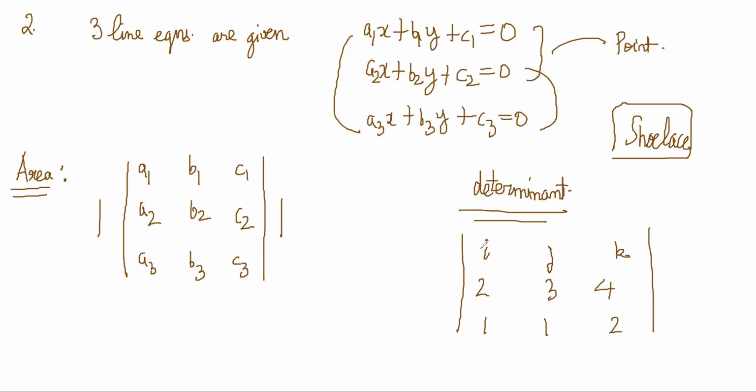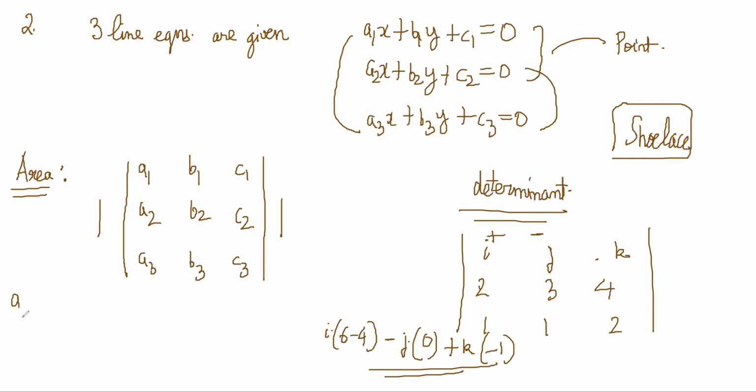So you take i and then you exclude this row and this column and do 6 minus 4, right? So i into 6 minus 4. Then you have to exchange the sign. This is minus. Minus j into exclude this column, this row, 4 minus 4, so 0. Plus k, exclude this column, this row, and do 2 minus 3, right? So minus 1. This is how you do the determinant evaluation, right? So you can evaluate this determinant in that way.